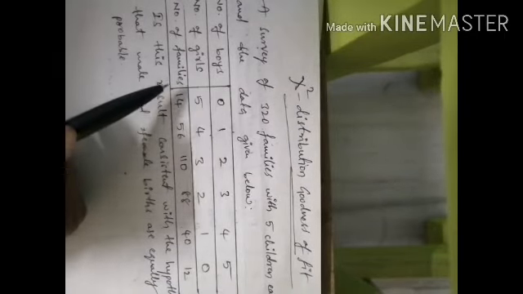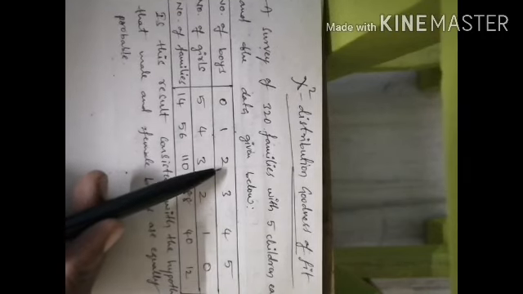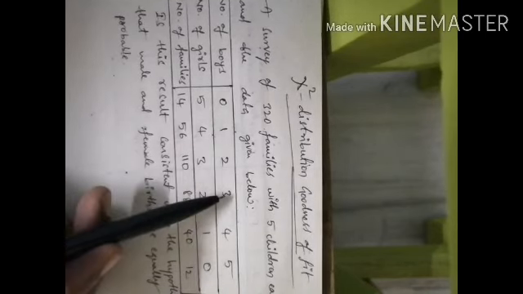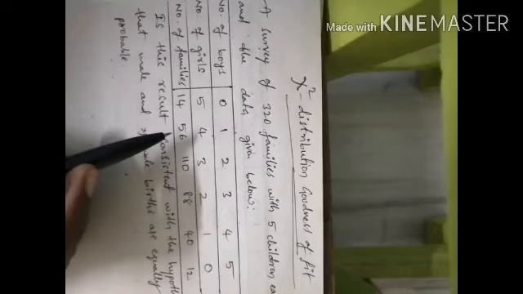In each family, the number of families are 14, 56, 110, 88, 40 and 12. In those families, 5 girls are there, 1 boy and 4 girls, 2 boys and 3 girls. So like this, the families consist of 5 children, out of 320 families, right?